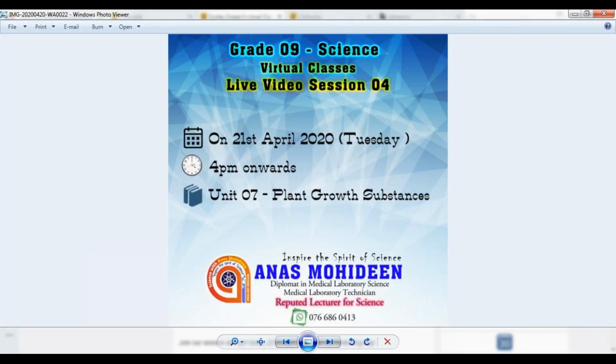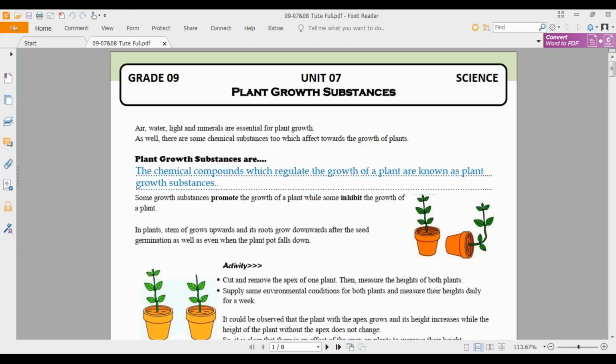Plant growth substances. Plants, animals, microorganisms, these are the three major divisions that we made. So we are going to discuss the plants, how they are growing, and what substances they need to grow up. Normally, plants need air, water, light, minerals, vitamins, nutrients, many things. Meanwhile, though all these factors have been supplied, there are some chemicals present inside